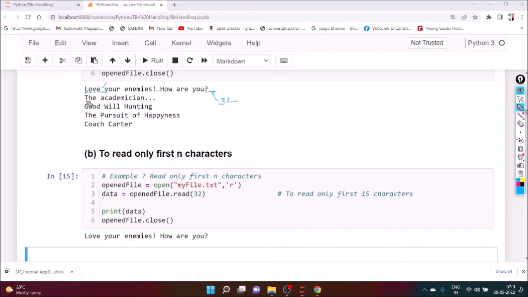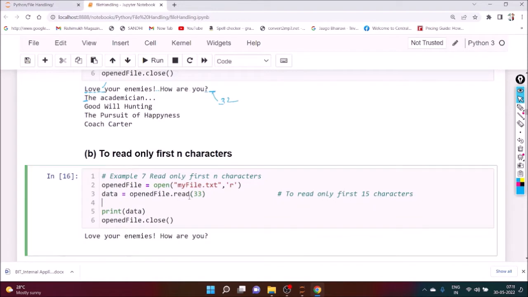Now suppose you want to include this t, so here you have to mention 33. If you mention 33, it will print the associated t also. So 33 is not coming, at 34 now you can see the t. That means up to here it is 33, and this one is the 34. Now you want to read the whole word, so 34, 35, 36. Here you have to mention 36, and if you execute it, we can see that. So in this way, we can read the first n characters.